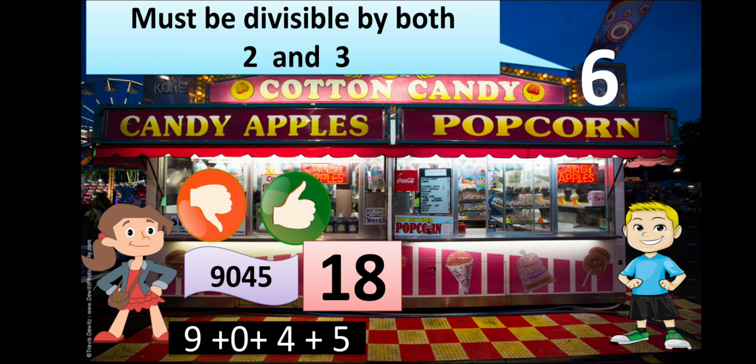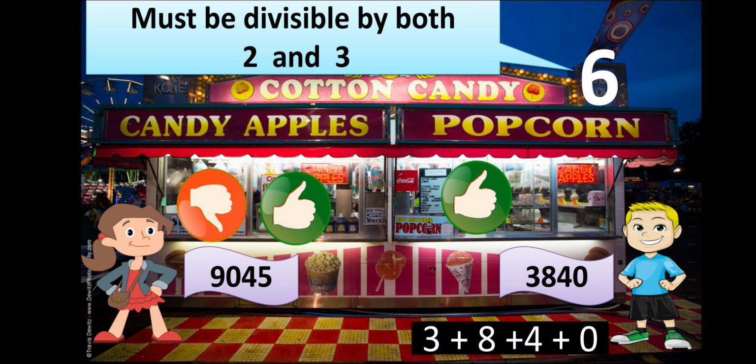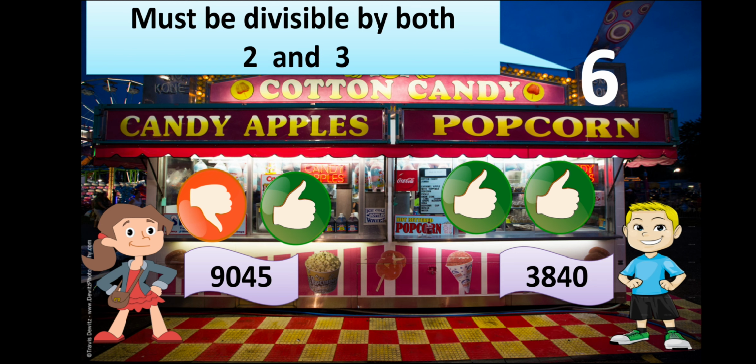As we have seen earlier, in 2 it is not divisible, but in 3 it is divisible. Now Johnny tried the same thing. He first checked for 2. The last digit is 0, so yes, it is divisible by 2. Then he tried for 3 by adding the digits. He got 15, and 15 is divisible by 3.